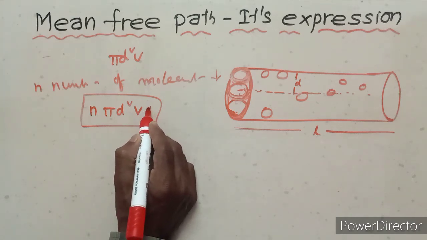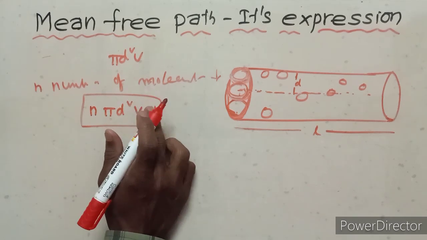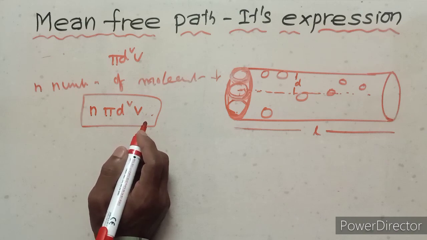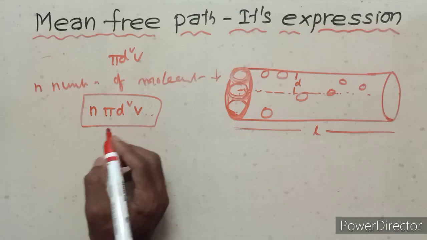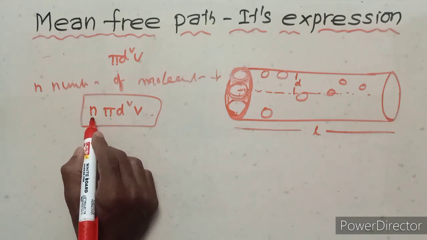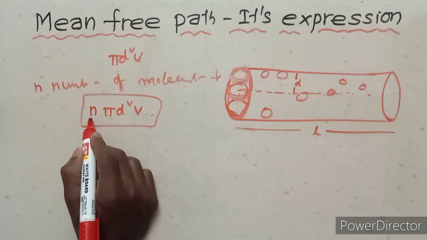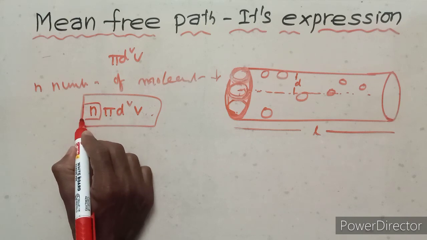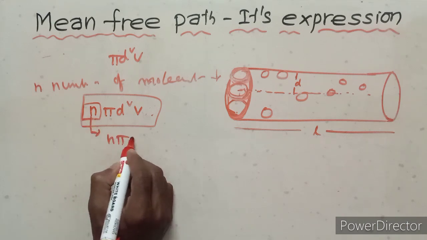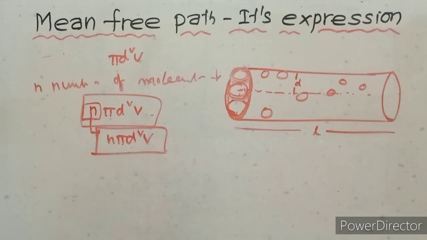The number of collisions per 1 second is n pi d square v.